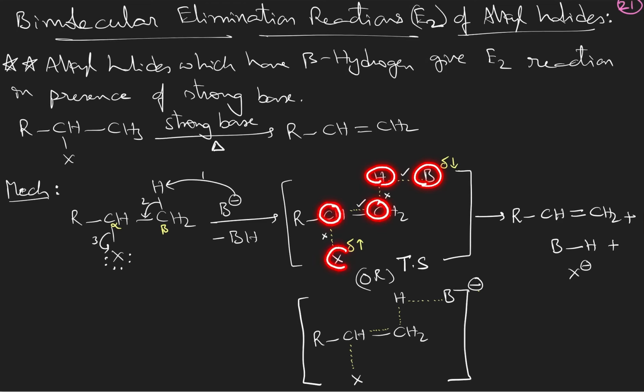alpha carbon and halogen. These 5 atoms will be in the same plane. So we call such a configuration anti-periplanar or anti-coplanar. Coplanar means on the same plane. Anti means halogen and hydrogen are on opposite sides. And then this bond will be completely formed so that this bond will be completely broken, and this bond will be completely formed so that this bond will be completely broken, and it results in alkene formation.